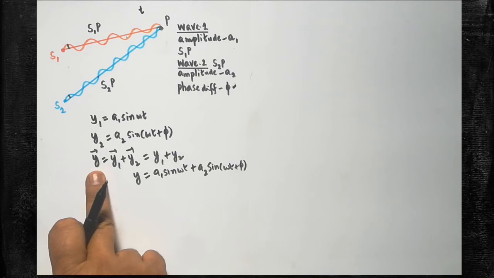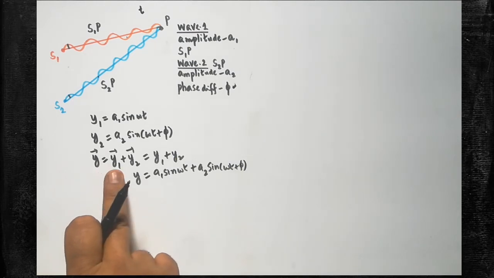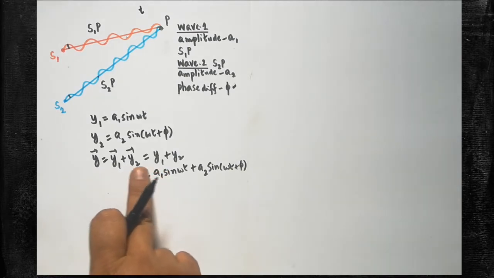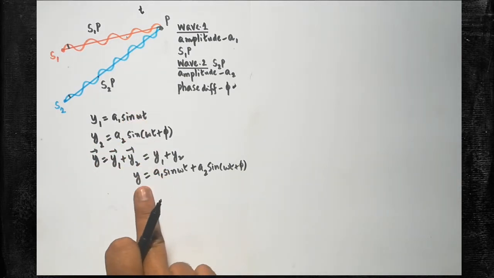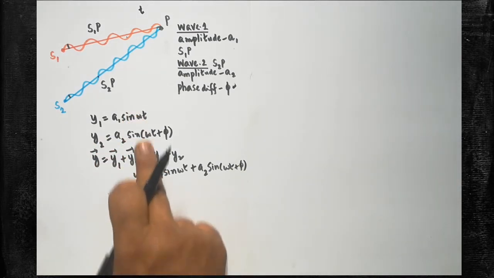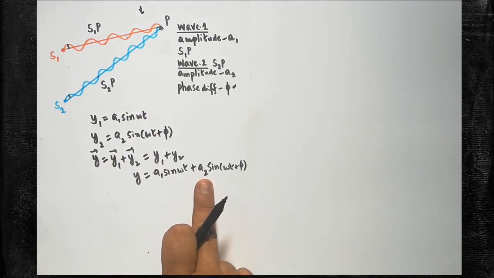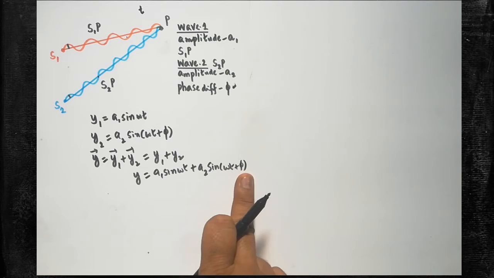Okay, the resultant displacement can be calculated by the two vectors, both have to be added vectorially. So, after adding both the two equations, you can get y equal to A1 sin omega t plus A2 sin(omega t + phi).